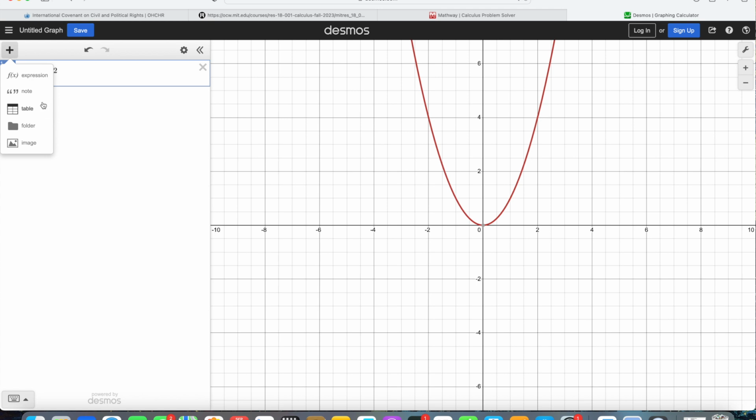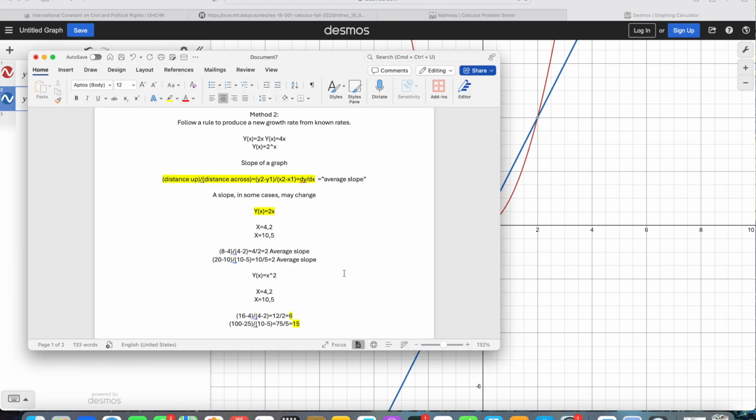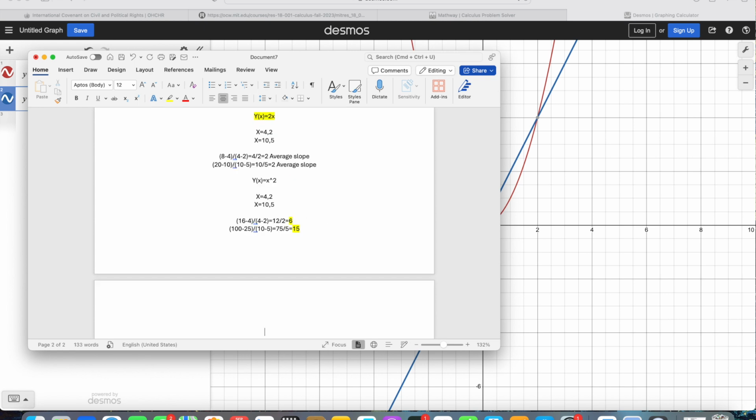Where's it? How do I do another one? Just do another one. 2x. This slope is consistent. This slope is changing. But either way, when we compute it, we refer to it as the average slope, because the slope can theoretically change. And so that's basically it about the growth rates, is you have those two methods to find it.